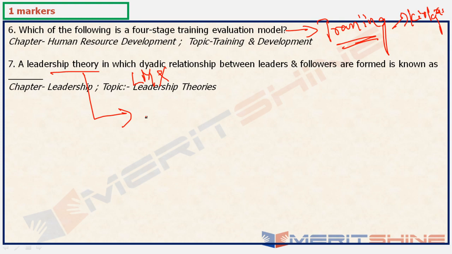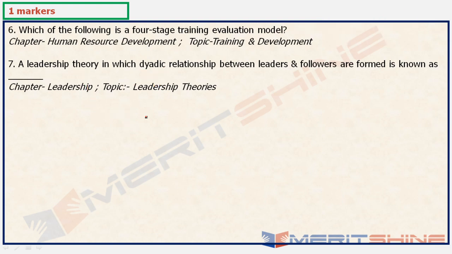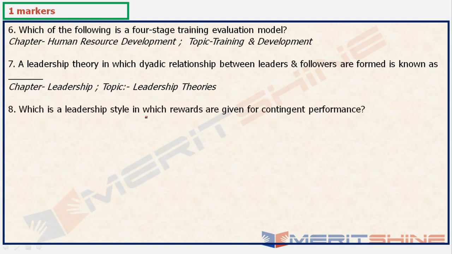Right, so it's one level deeper than question number 6. So you'll have to understand these nuances. Now, question number 8: Which is a leadership style in which rewards are given for contingent performance? Right, chapter leadership and leadership styles.